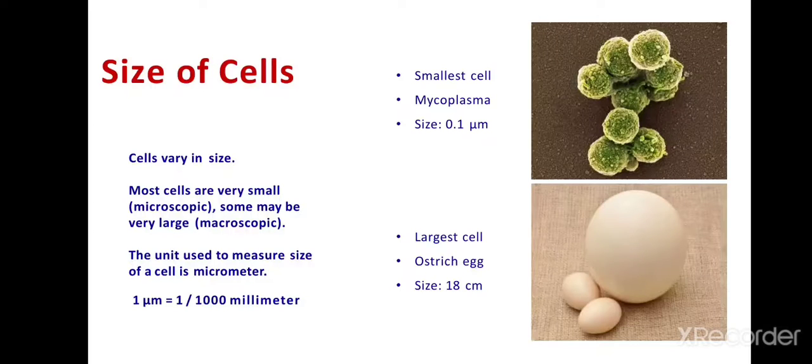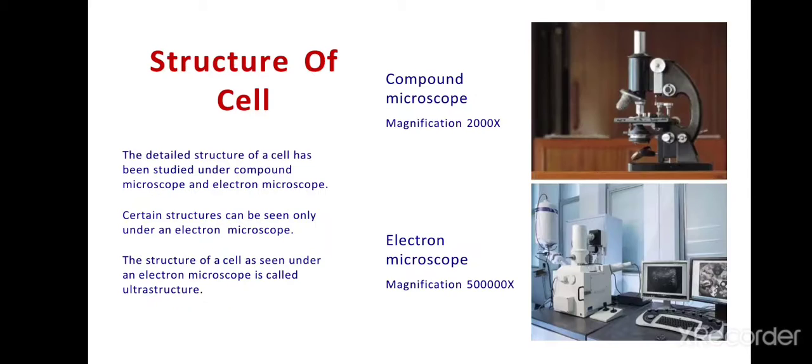Then what about the smallest cell? This is called the mycoplasma like organism. This is also a prokaryotic cell. The size of the cell is about 0.1 micrometer. And the next question arises, which one is the largest cell? It is the ostrich egg cell. This size is about 18 centimeter in a single cell.